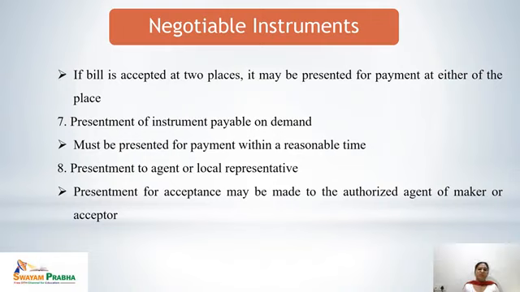Next is presentment to an agent or local representatives. That means the presentment for acceptance may be made to the authorized agent of the maker or the acceptor. If the maker has appointed some agent to work for him, the presentment for acceptance of the negotiable instrument can be made to that authorized agent of the maker, which would make him liable.